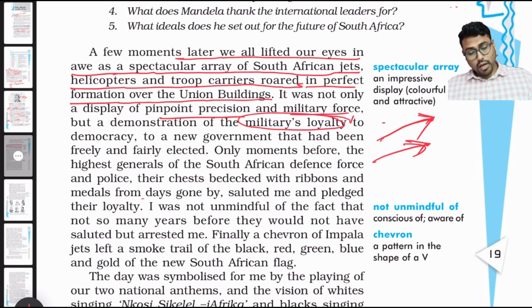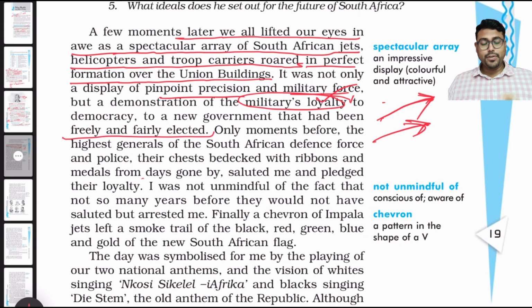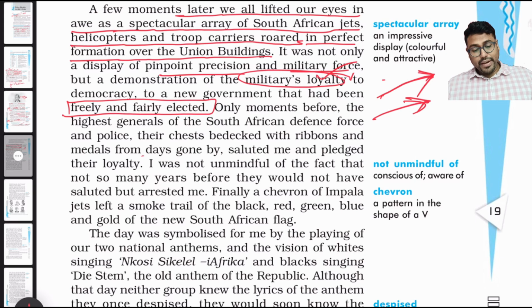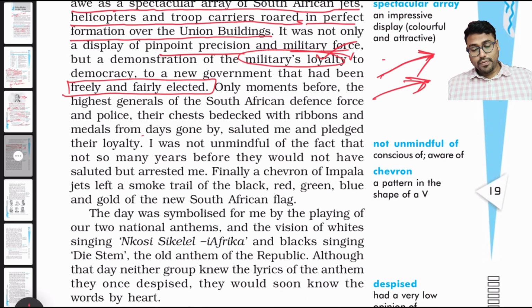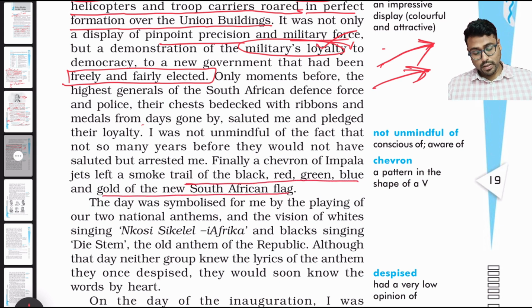Finally, a chevron of Impala jets left a smoke trail, black, red, green, blue, gold of the new South African flag. So a jet flew over, and there was this black, red, green, blue, and gold of the new South African flag. So they basically drew the flag of South Africa.